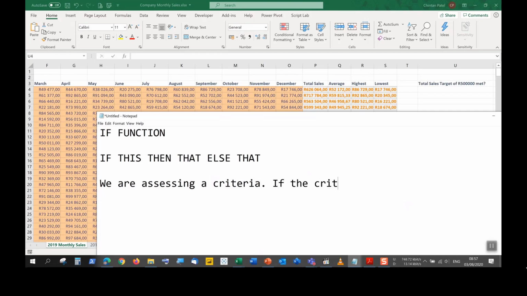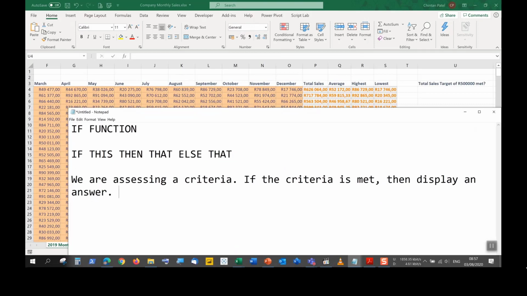If the criteria is met, then display an answer. If the criteria is not met, then display the other answer. Right, if this, then that, else that.